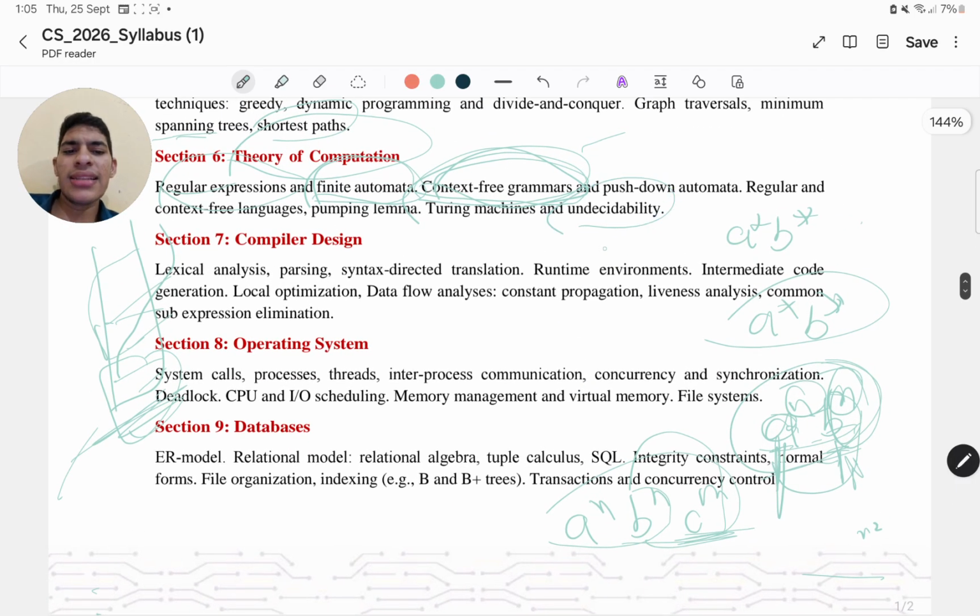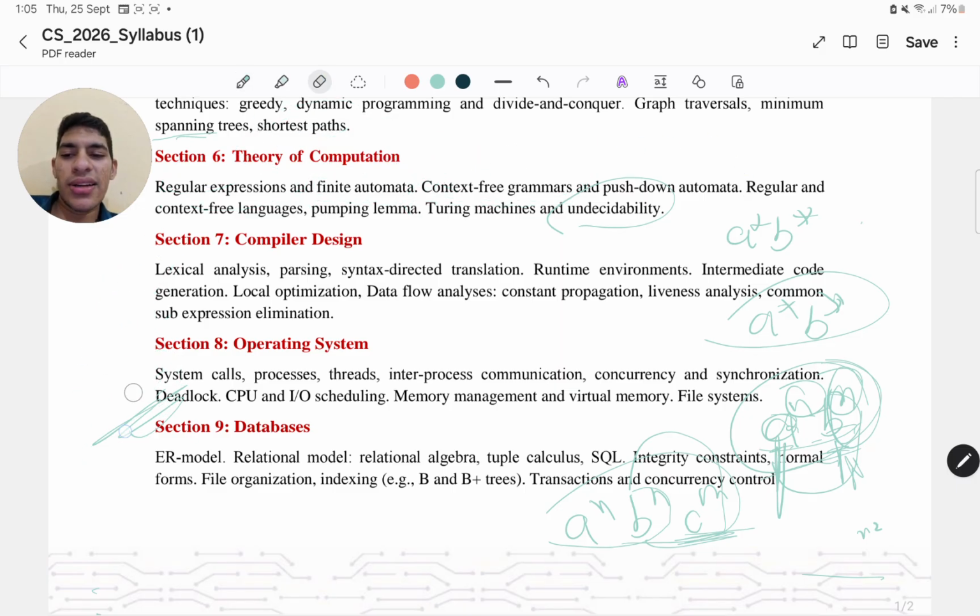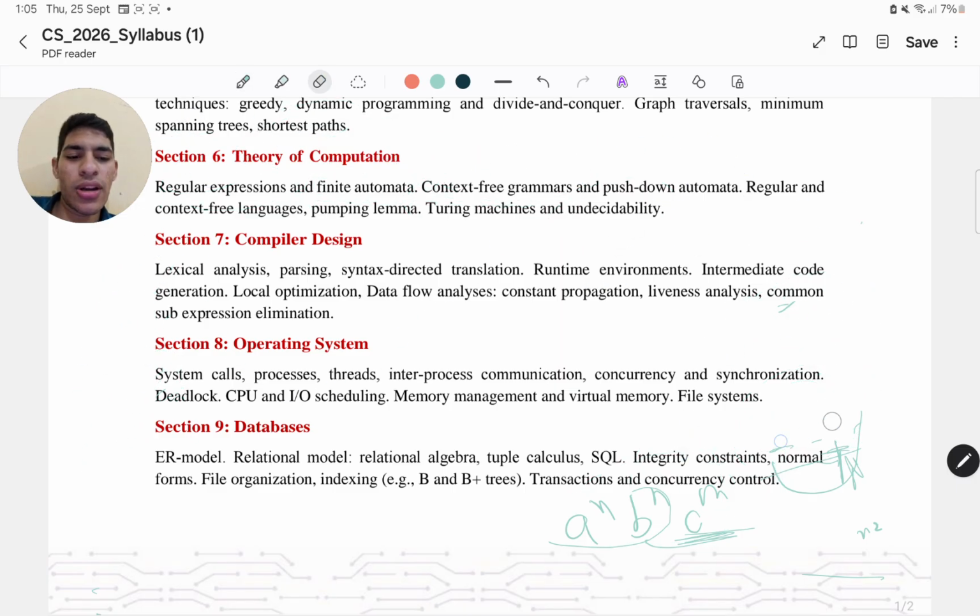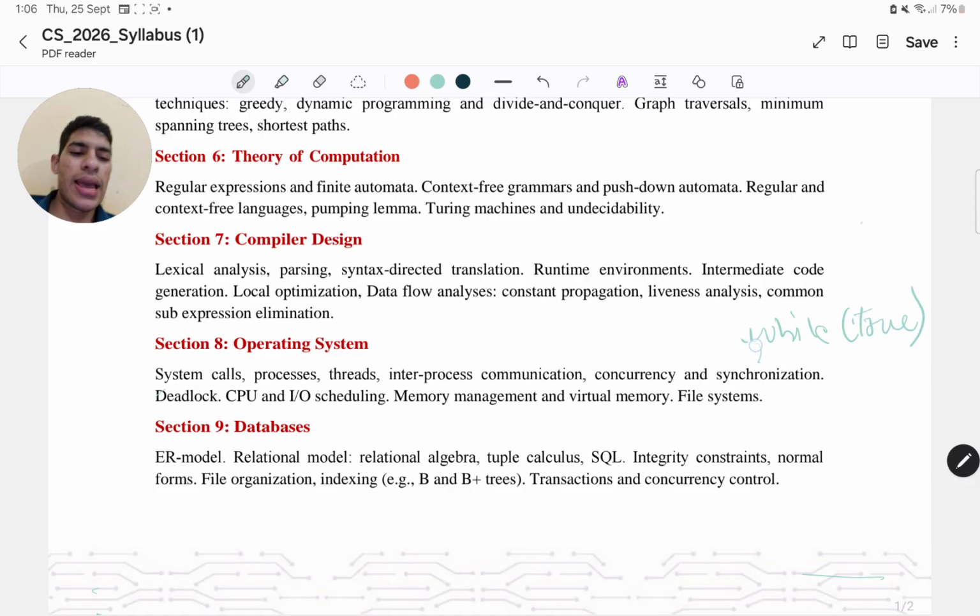For these, there are undecidability problems, where they will give you some problems and ask whether a particular problem is undecidable or not. One pretty famous example is the halting problem, I must say. Let me give you a particular program, say while true, and in this loop I am doing nothing. So my program will run. It will keep on running, keep on running, keep on running. Do you know whether it will stop or not?